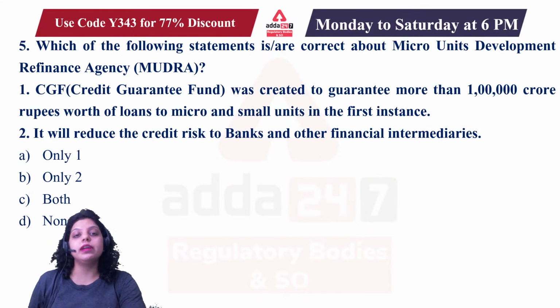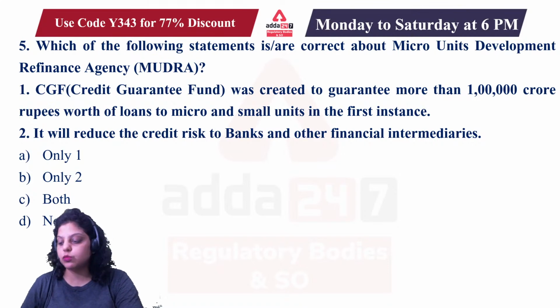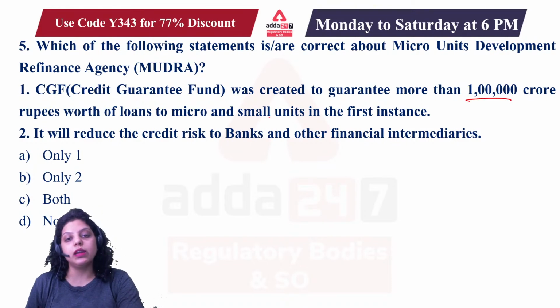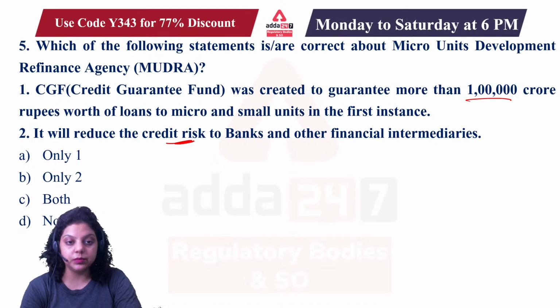Next, which of the following statements are correct about Micro Units Development Refinance Agency, that is MUDRA? First is saying the credit guarantee fund was created to guarantee more than 1 lakh crore rupees worth of loans to micro small units in the first instance. Second is saying it will reduce the credit risk to banks and other financial intermediaries. What will be the right answer? Only one, only two, both, or none of the above?